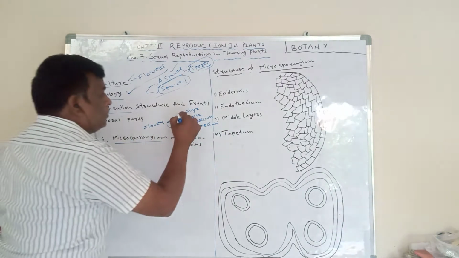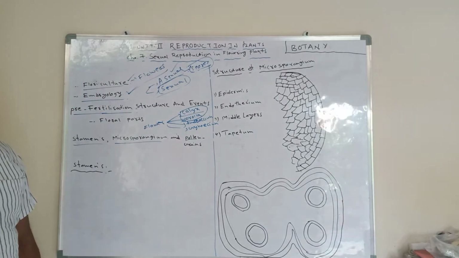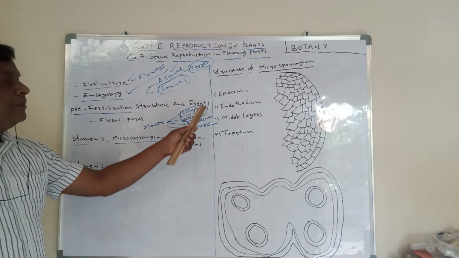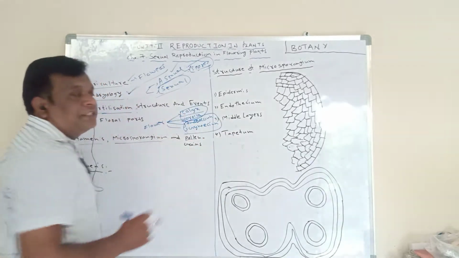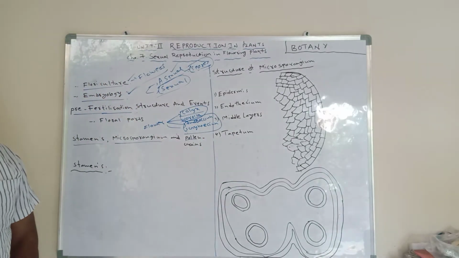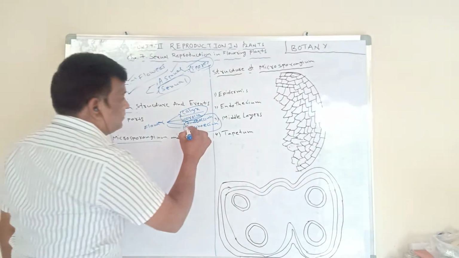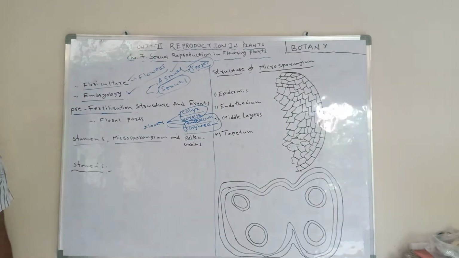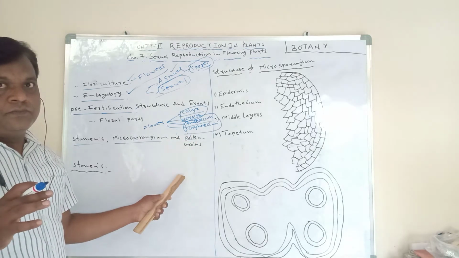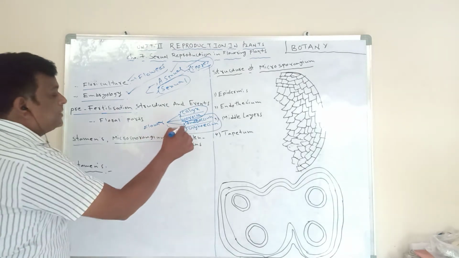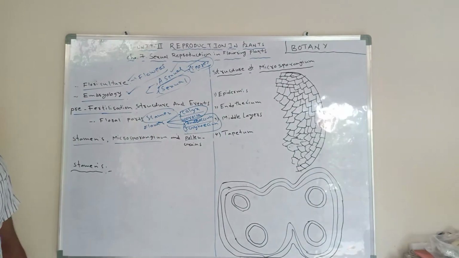The calyx and corolla we call accessory organs. They are not participating in fertilization, but they help the fertilization. The androecium and gynoecium we call the essential organs, also the reproductive organs. First, the androecium is the male reproductive organ of the flower. The androecium is the group of stamens.